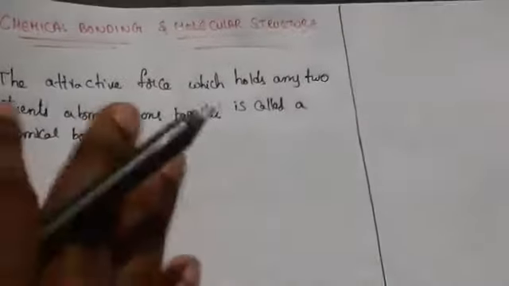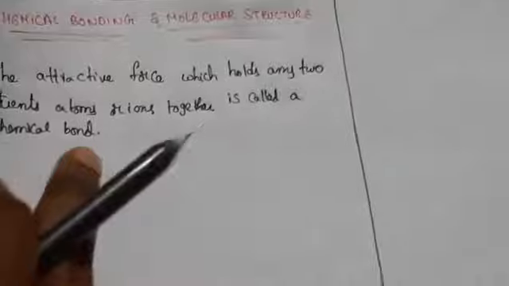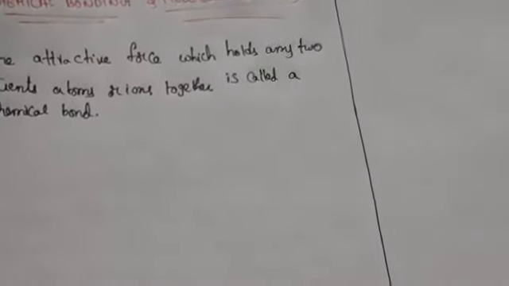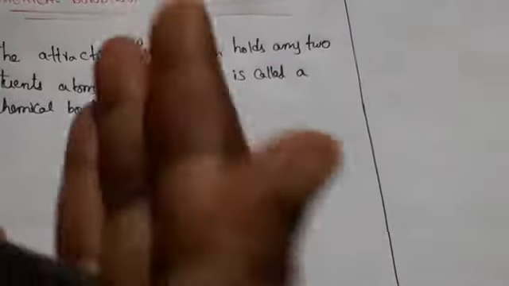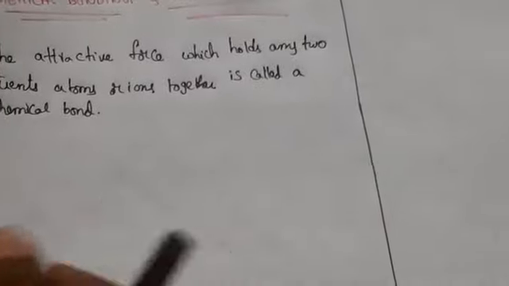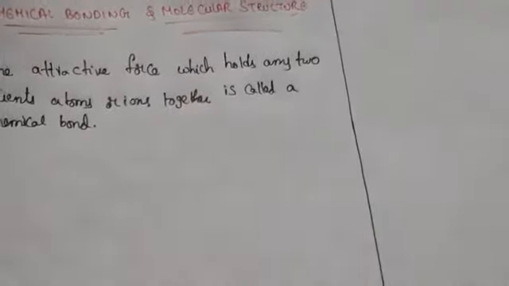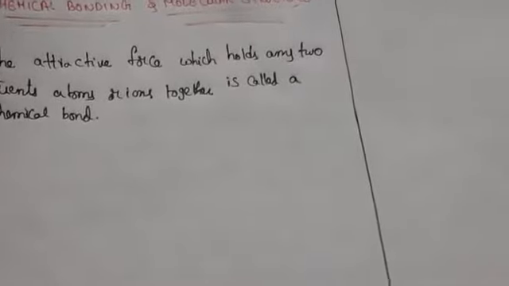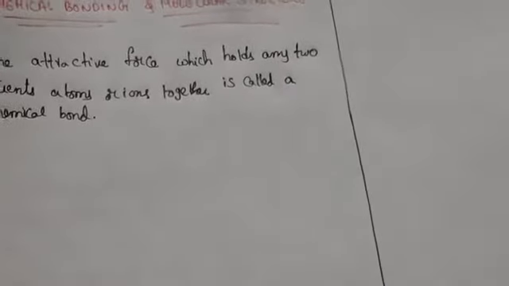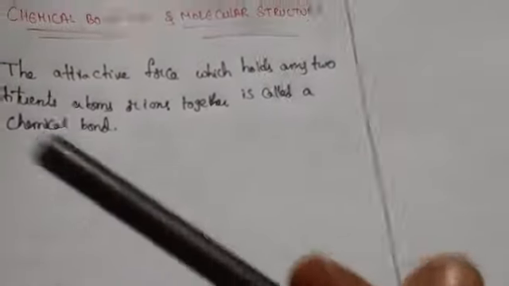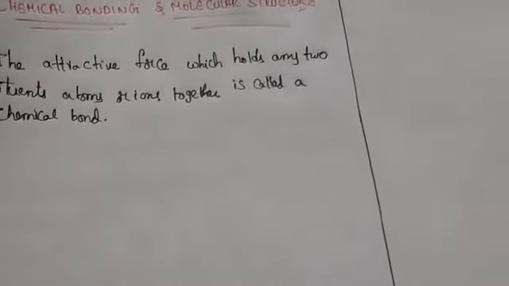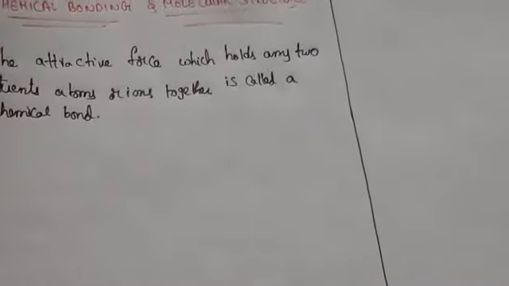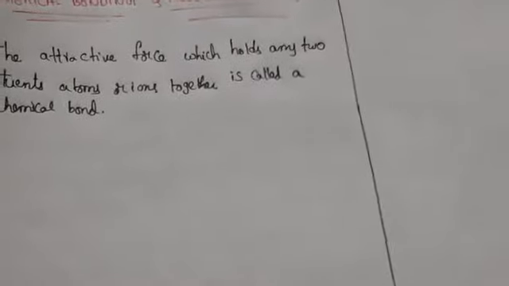As we know, chemical bonds form by combination of atoms of various elements in different ways. So we have some questions. Why do atoms combine? Why are combinations possible? Why do some atoms combine with others while some do not? Why do molecules have only definite shapes? These are the types of questions we are raising.